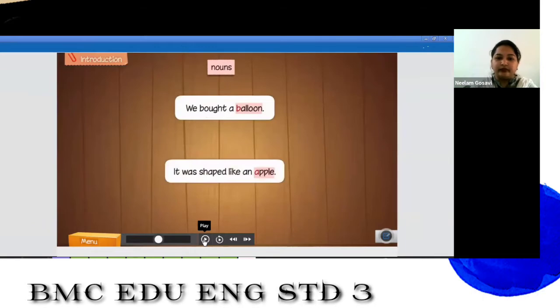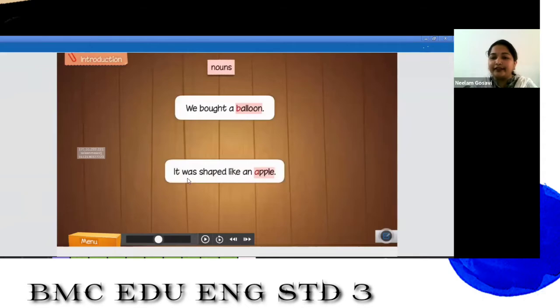Now let us see. We bought a balloon. A balloon. Why not an balloon? Because of the first letter of the noun. Where is the noun here? Balloon is a noun. It's a thing. And by which letter is it starting? It is starting with the letter B. And B is a consonant, not a vowel. So a balloon. Understood?